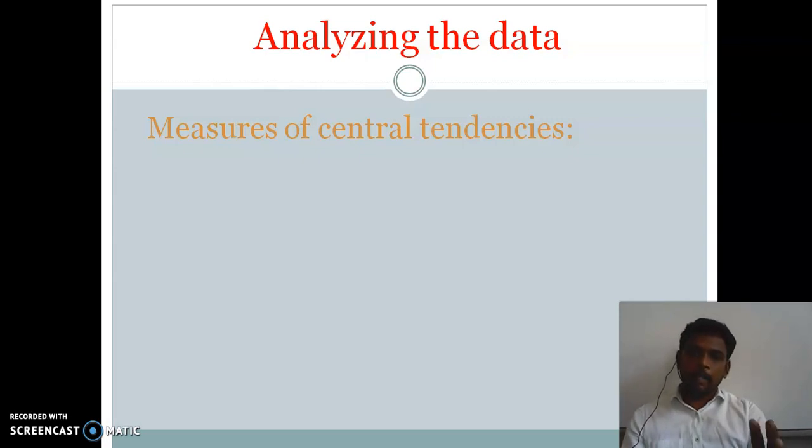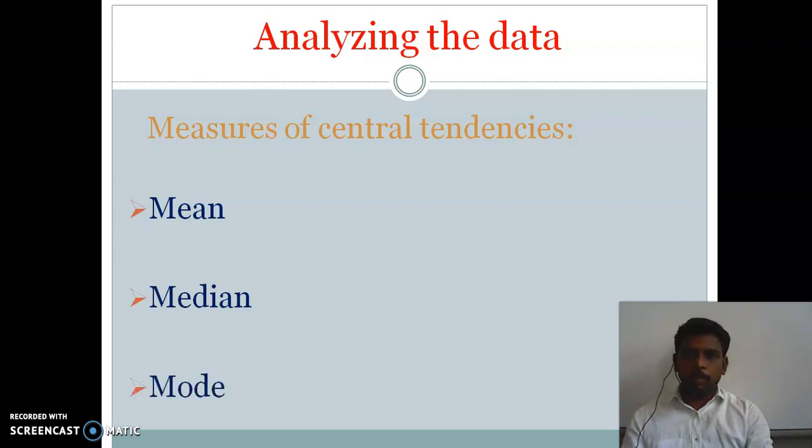Under this, three main topics are there. One is mean, second one median, and third one mode. Already in your lower classes you have seen these kinds of words, mean, median, and mode, right? So here also we are going to find out under different types of data. We have seen three different types of data: raw data, frequency distribution, and grouped data.